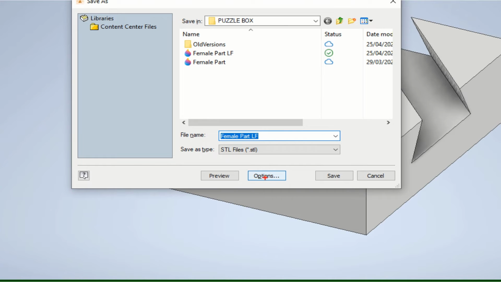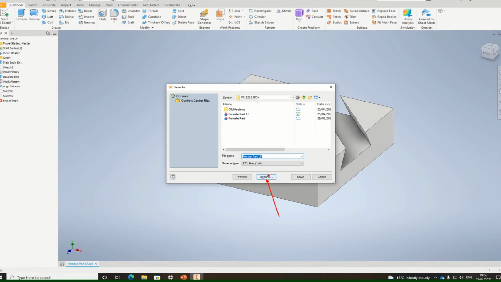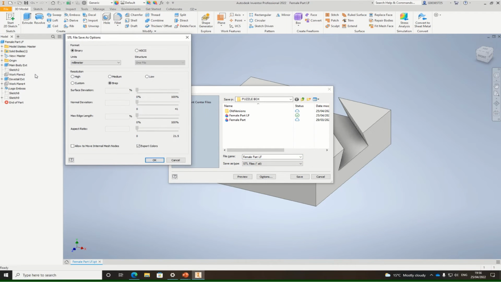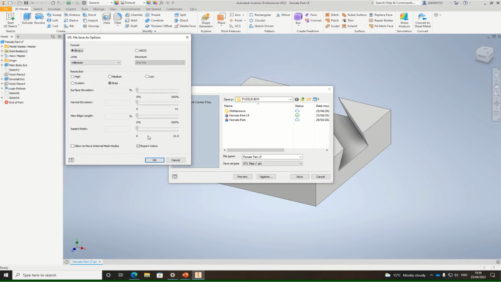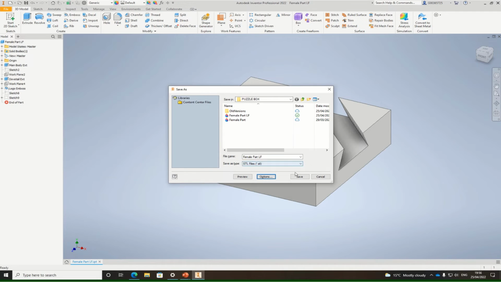And make sure you go to Options and ensure you have the right units for your component. That's very important. Click OK and click Save.